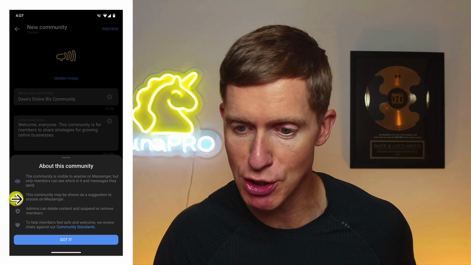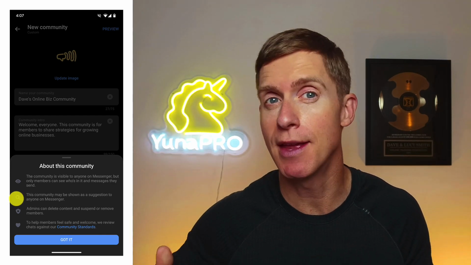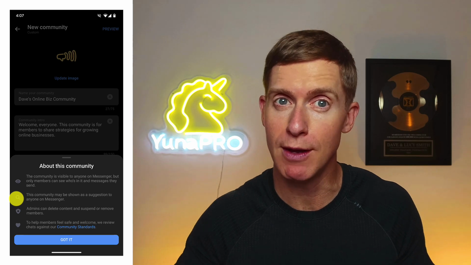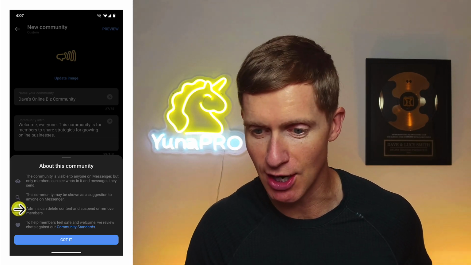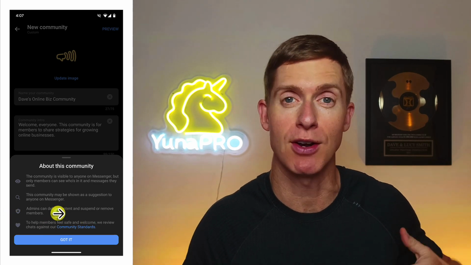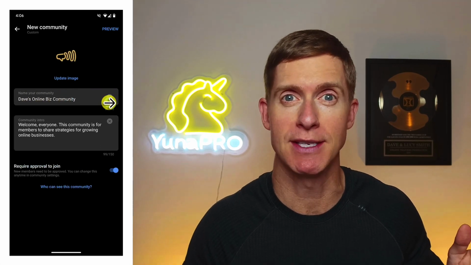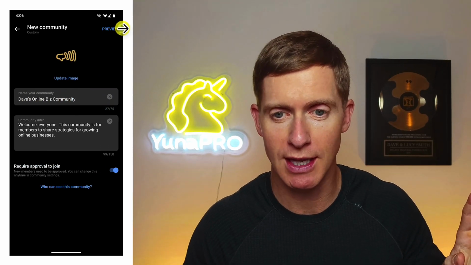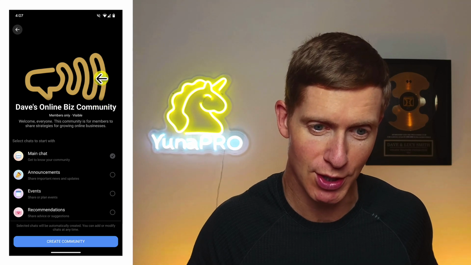It says this community may be shown as a suggestion to anyone on Messenger. So Meta is telling us that it may promote your Messenger community for you. We're going to talk more about that in just a second. And then it says admins can delete content and suspend or remove members. And then there's a link here to more community standards. Once you click on this Got It button, you're going to be taken back to this customization screen. And what you want to do is click on the preview button there. That will show you a preview of what your Messenger community is going to look like.